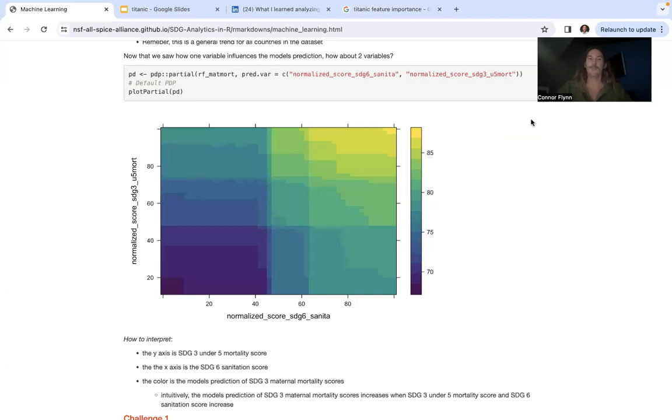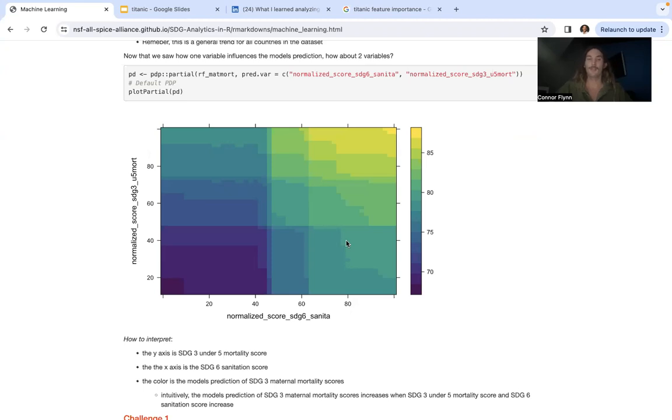So now that we saw how one variable influences the model's prediction, how about two variables? Similar to the way that we saw age and fare and their influence in the model's prediction of whether passengers survived on the Titanic or not, we're going to look at our important variables of under 5 mortality and sanitation and see how they influence the model's prediction of maternal mortality scores.